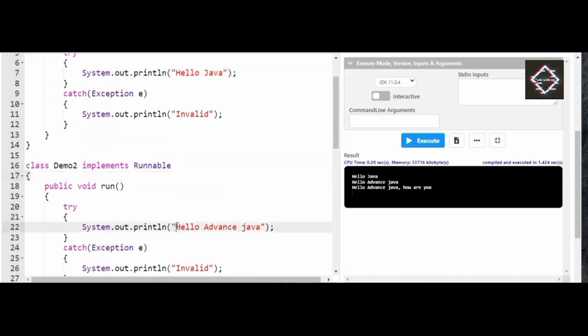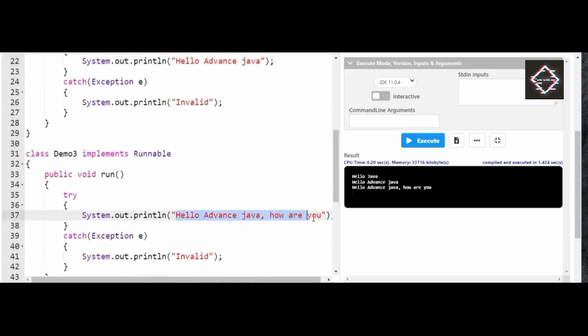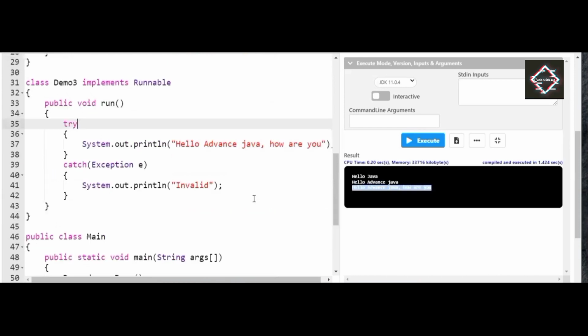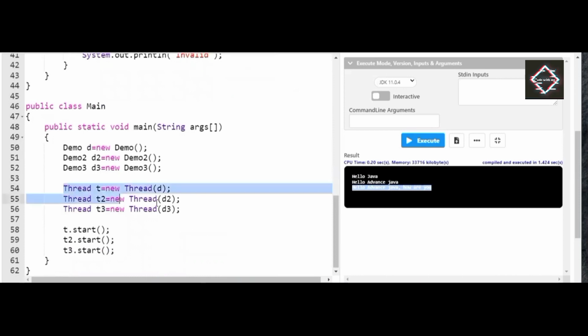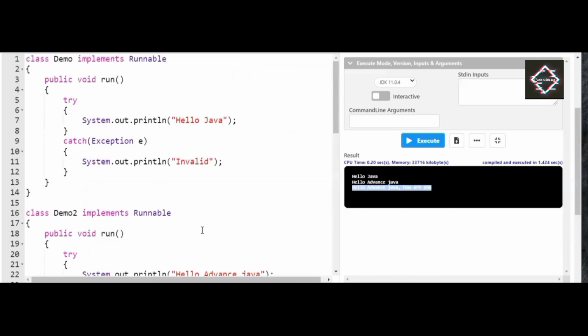Thread number 2 contains Hello advanced Java, so thread 2 is completed. The third thread contains Hello advanced Java, how are you? So thread 3 also executed. You clearly see here friends, all the threads have been successfully executed and displayed the output. So friends, this is how you execute multi-threading in the Java programming language.